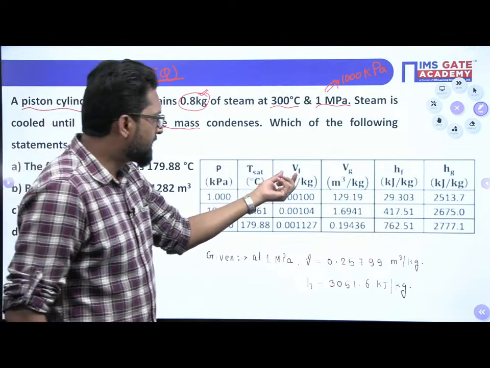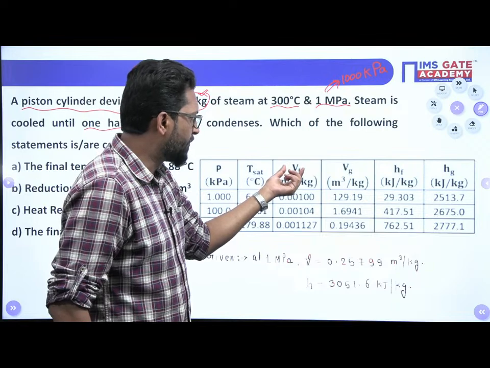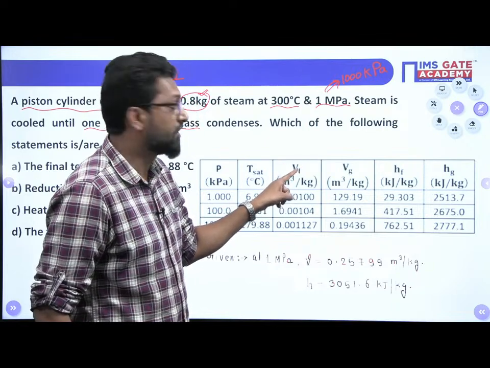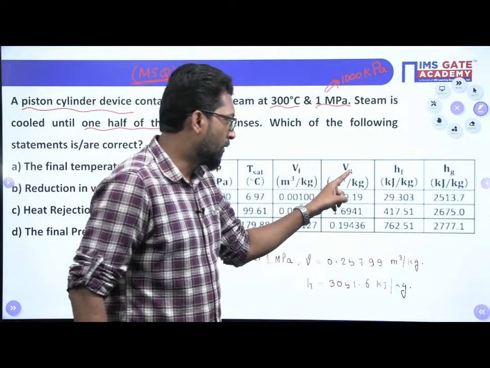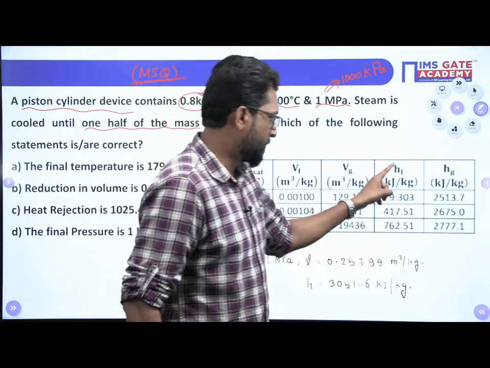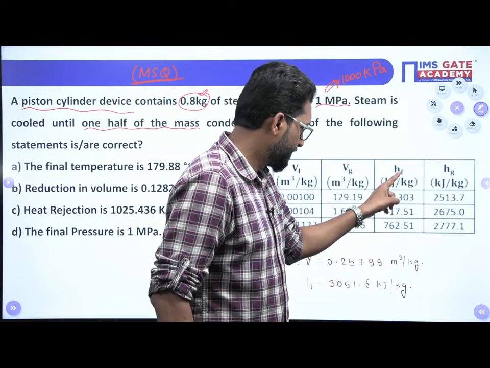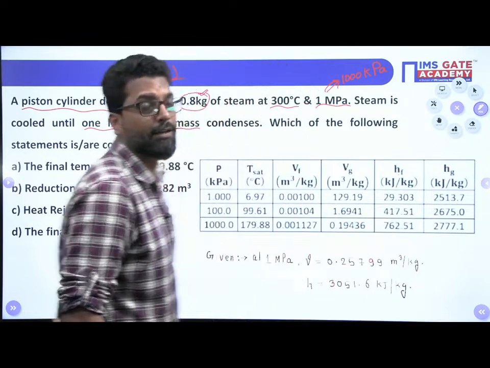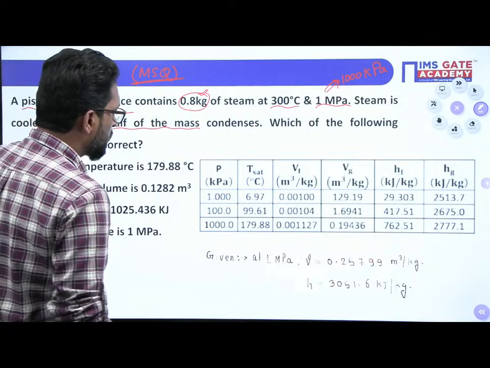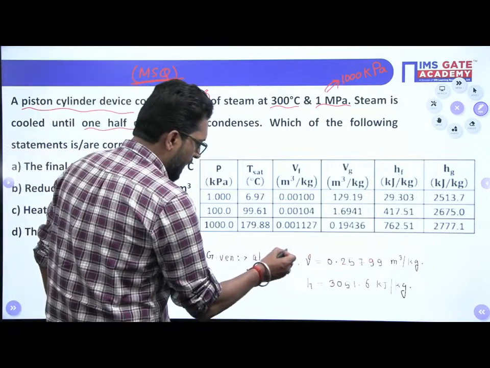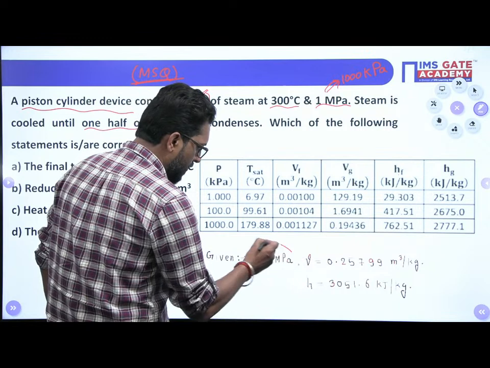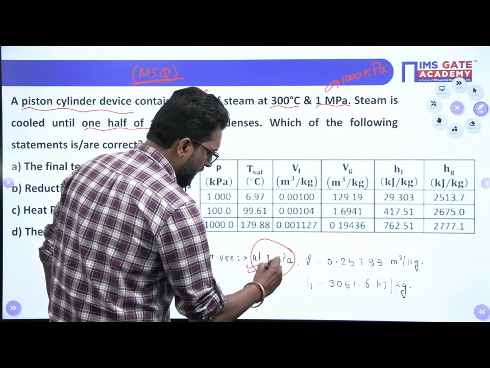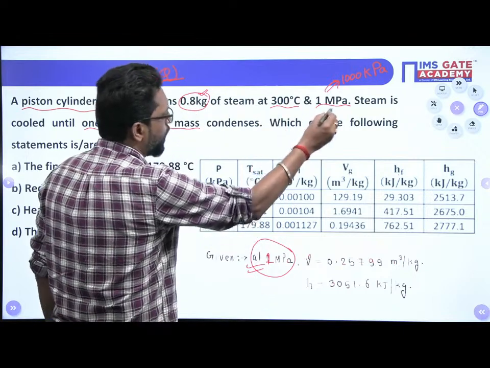There are other properties like the specific volume of the saturated liquid, the specific volume of the saturated gas, and the specific enthalpy of the saturated liquid and saturated gas. It is given at 1 megapascal.